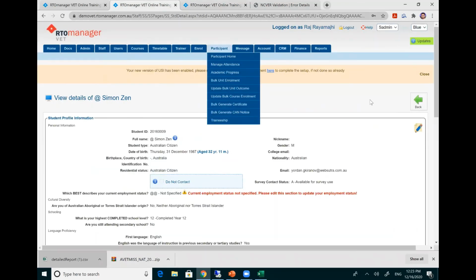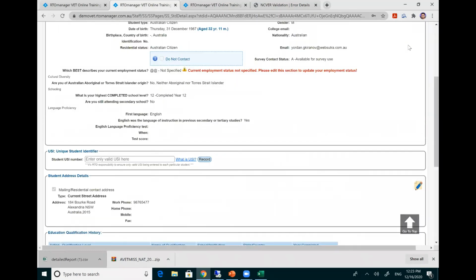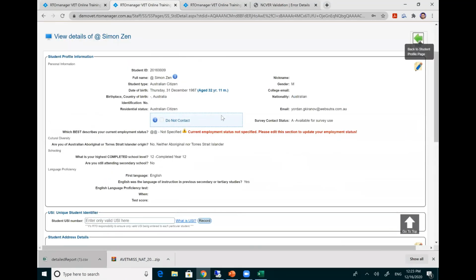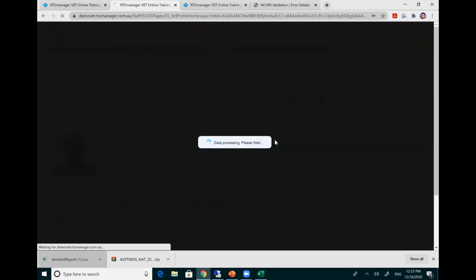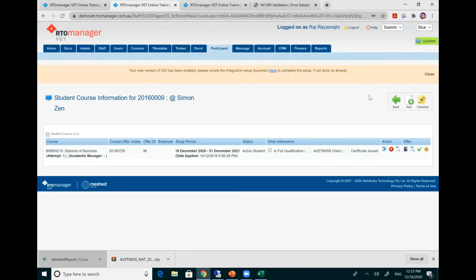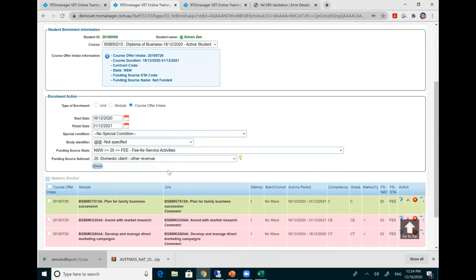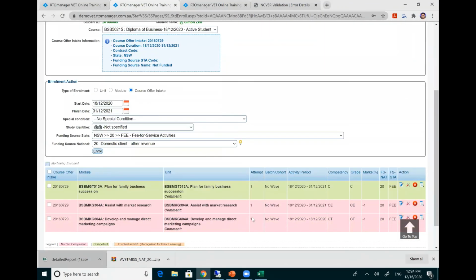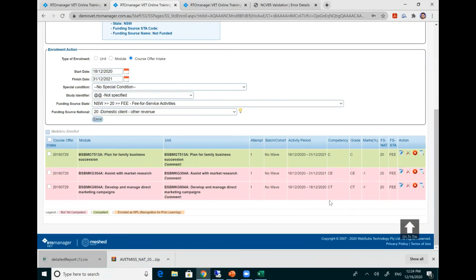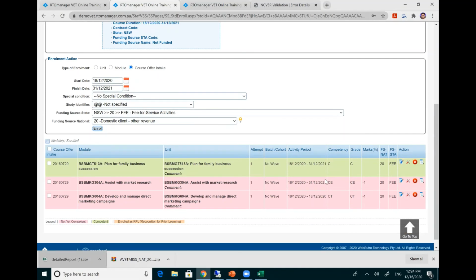Now, other things that we tend to get regarding your NAT 130 data. Let's say this student is enrolled in diploma of business, and has different activity here. They will have different competency outcomes here.